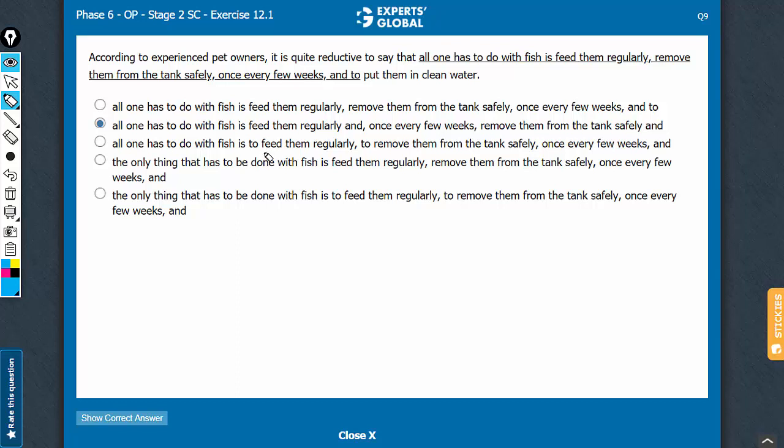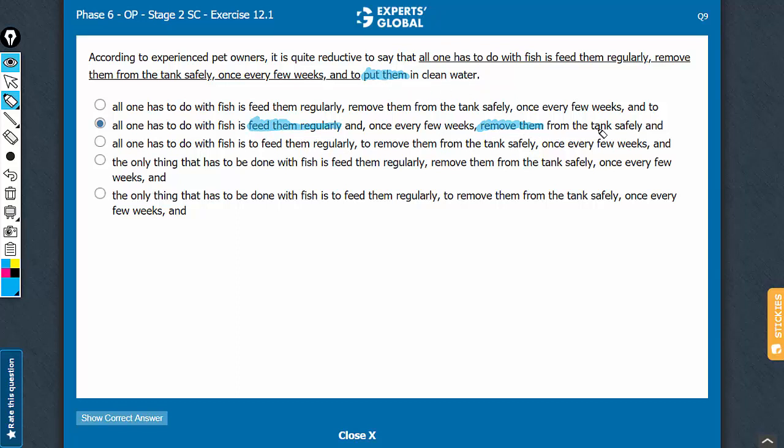Getting the broad grammatical construction is the key here. The construction is that, according to experienced pet owners, it is quite reductive to say that all one has to do with fish is, see, it's not 3 or 4 things here. The construction is that all one has to do with fish is feed them, that's one, and remove them and put them. Getting this is the key, that there aren't 3 or 4 actions. It's just 2 actions. Feed them regularly and remove them from the tank safely and put them in clean water.